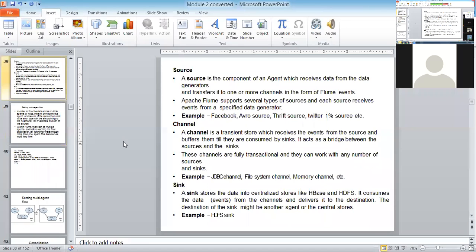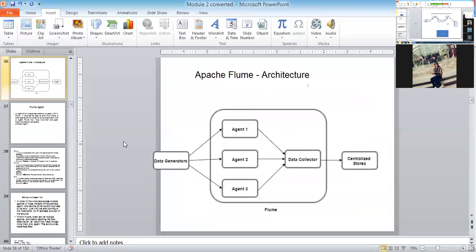Coming back to the channel, I told you the channel is a transient store. What is the meaning of a transient store? It's not a permanent store. It acts like a buffer and temporarily stores the information. It is a transient store which receives the event from the source, and it acts like a bridge between the source and a sink.